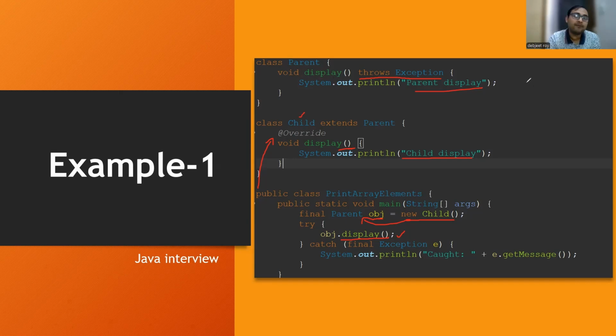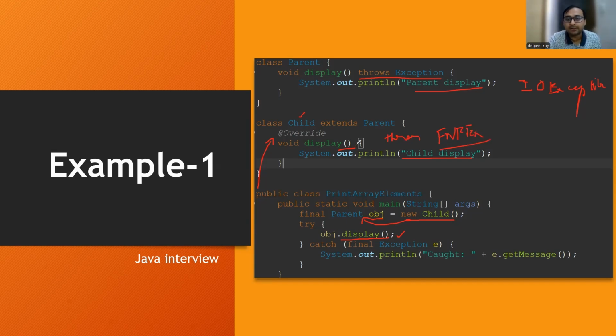For your better understanding, let's suppose the parent class method is throwing IOException, and the child class display method is throwing FileNotFoundException.